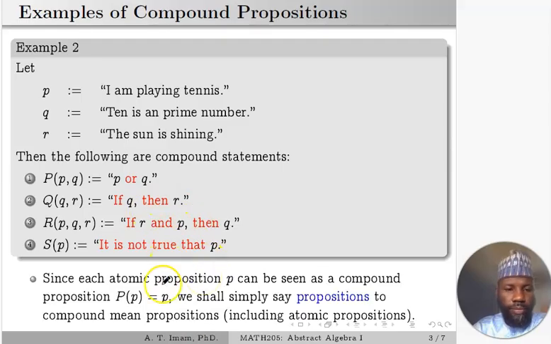Since each atomic proposition p can be seen as a compound proposition, P of p equal to p, just like the identity mapping, you can treat an atomic proposition as a compound proposition as well. So we shall simply throughout this course say propositions to mean compound propositions, including atomic propositions. So whenever we say proposition, we are referring to compound proposition, and this includes atomic proposition. This is the language we are going to use.